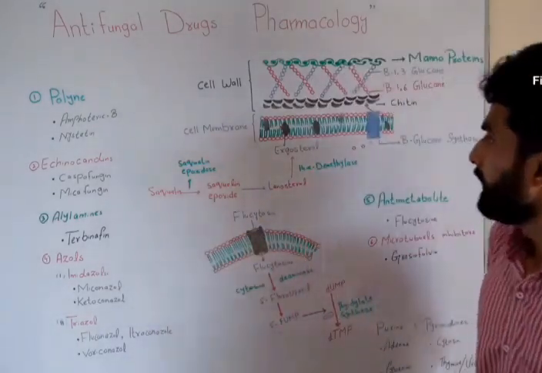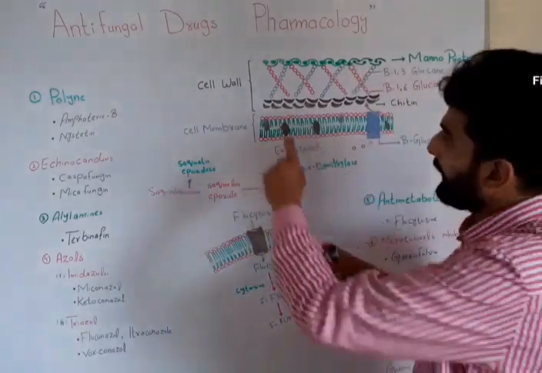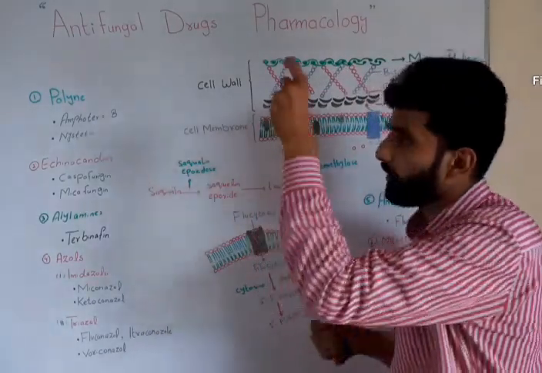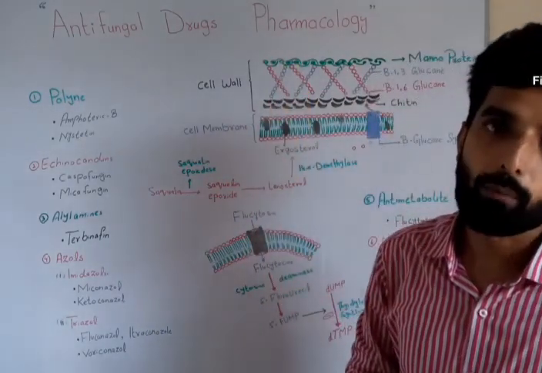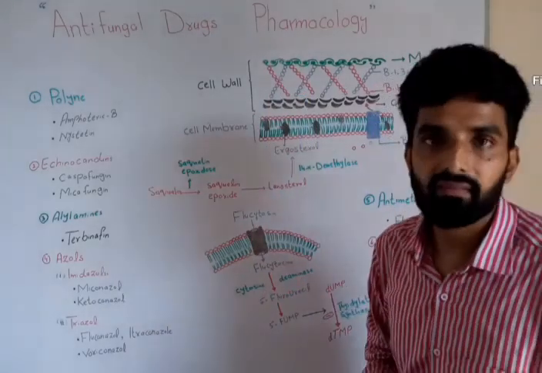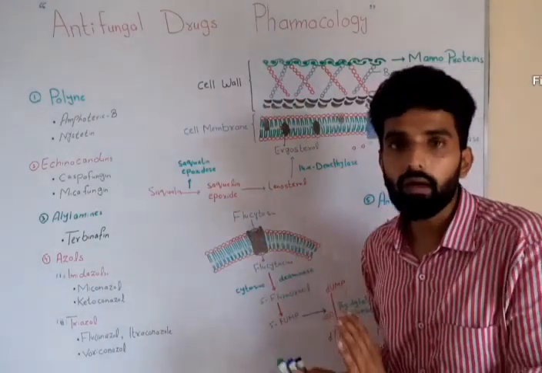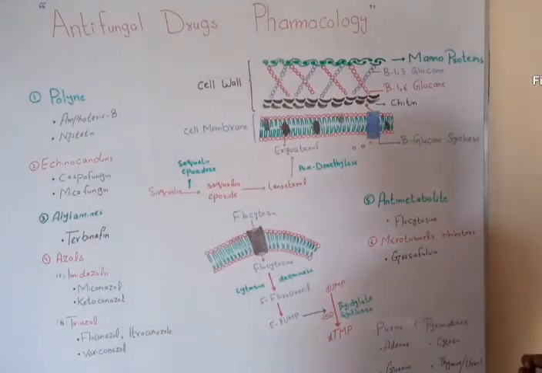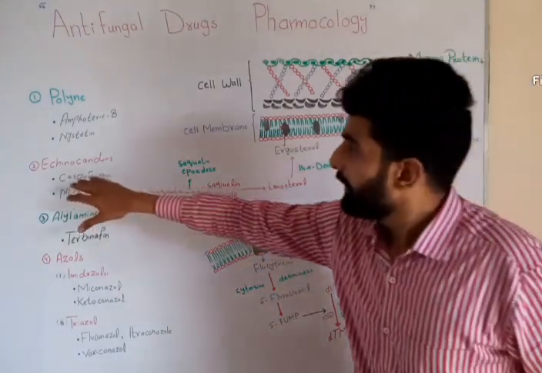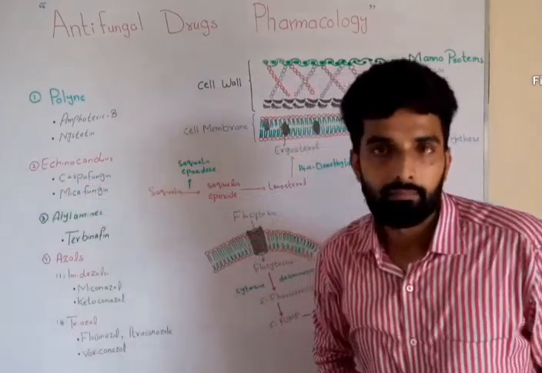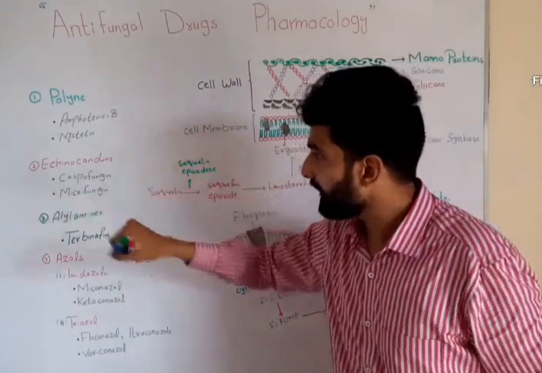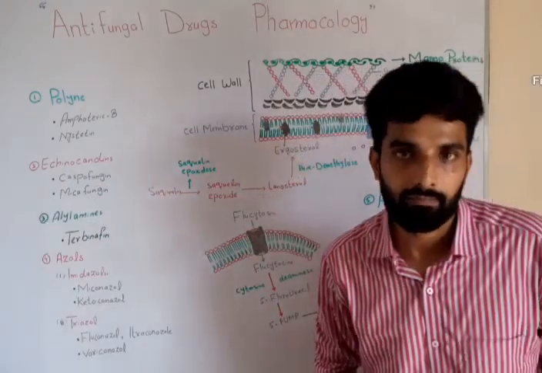Okay. Similarly, nystatin also has very high affinity for the ergosterol. It will attach over it and cause pores, and these micropores will cause disturbance in the permeability, which will lead to fungal cell death. Clear? Now, the second class of drug is echinocandins. The examples include caspofungin and micafungin.